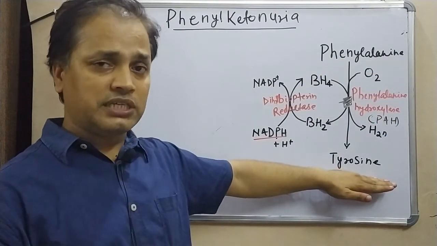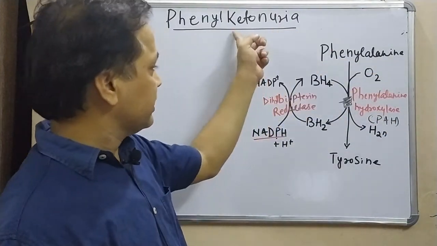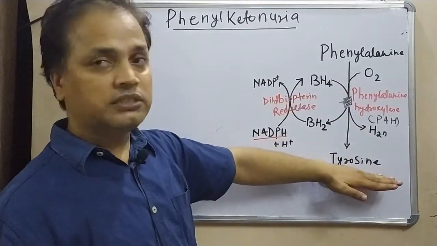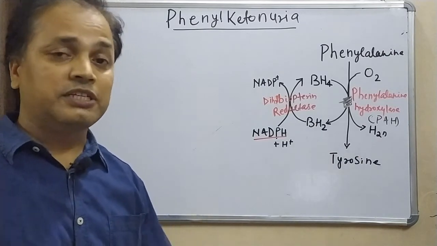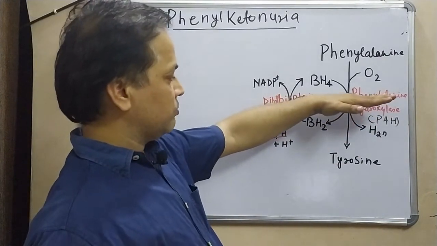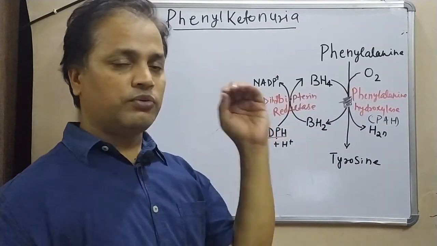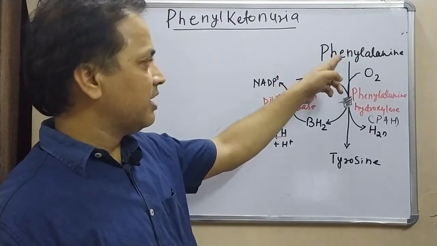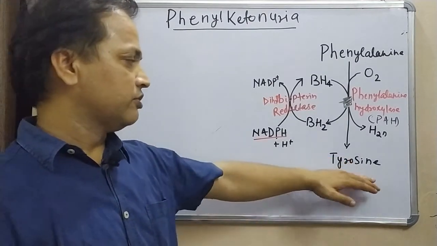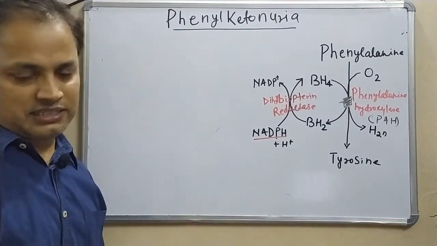Tyrosine, which is normally a non-essential amino acid, becomes essential in the phenylketonuria patient with this defective enzyme. Why does it become essential? Because this enzyme does not work, phenylalanine does not give me tyrosine, so we have a limited resource of tyrosine. So tyrosine becomes essential in that case.